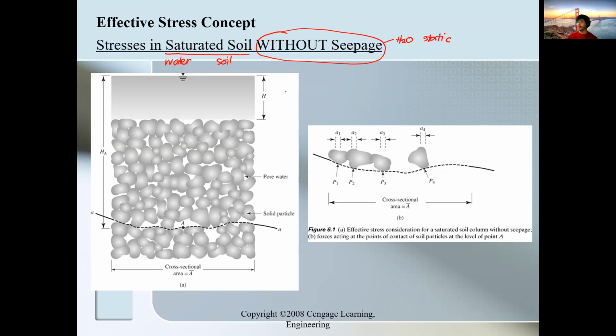So later on, once we master how to solve for the total stress, the pore water pressure, and the effective stress, we can now incorporate some movements in your water. We can analyze the stress in your saturated soil if there is upward seepage, and also downward seepage.